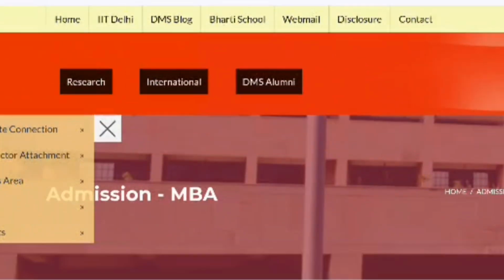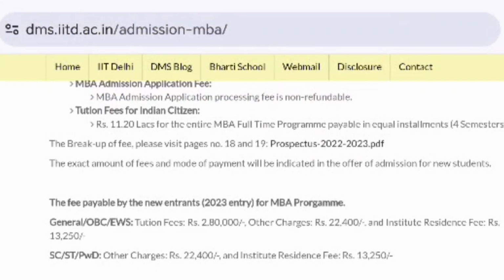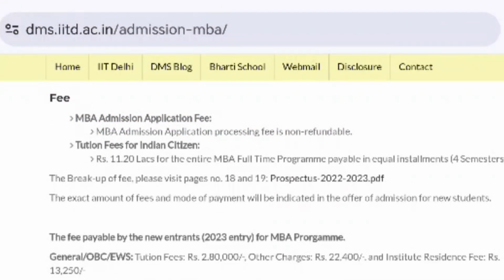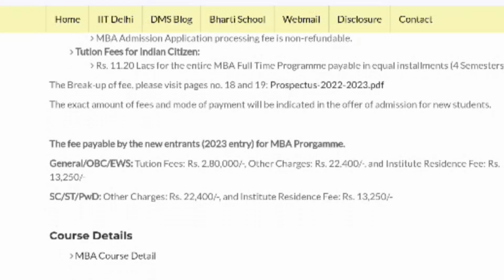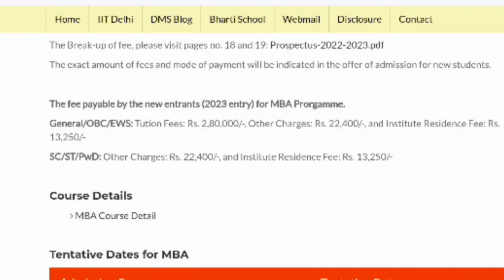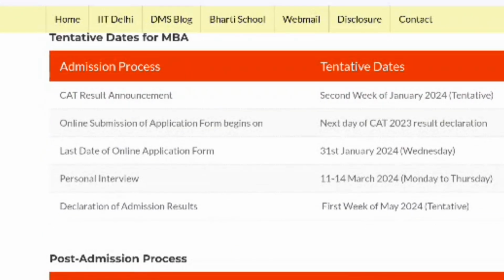If we consider the fee structure for IIT Delhi, then it is nearly up to 11.20 lakhs for the general, OBC and EWS category. Whereas for SC, ST and PWD category, there is a relaxation in the tuition fees. So the application form for IIT Delhi has already started and the last date of the online application form is 31st January 2024. And most probably the personal interview will be conducted between 11 to 14th March 2024 and the declaration of the result will be in the first week of May.